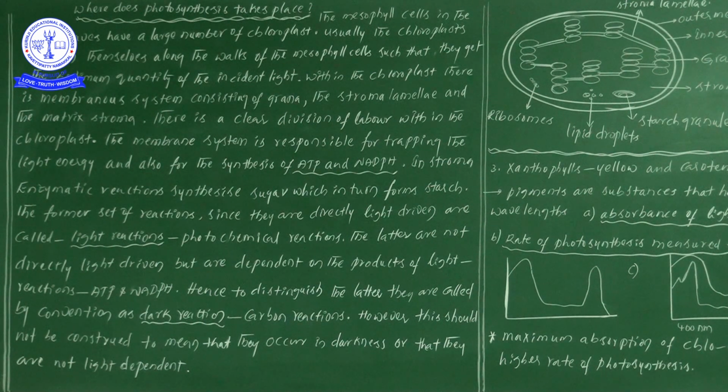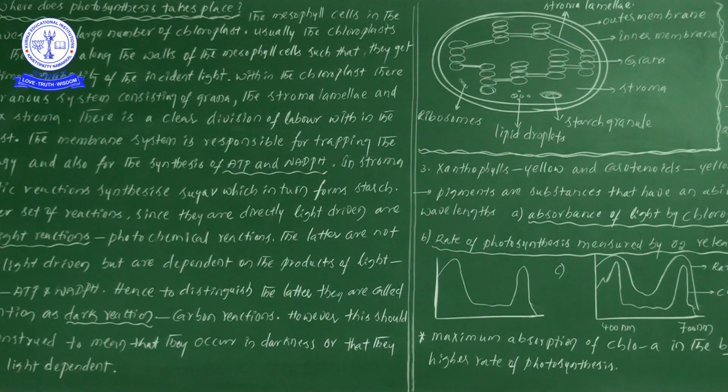First of all, suppose you see the diagram here. Now we saw here, the grana is nothing but thylakoids, a bulk or group of thylakoids, a set by set, this is grana. Likewise, so many granas are present, approximately 20 to 40.